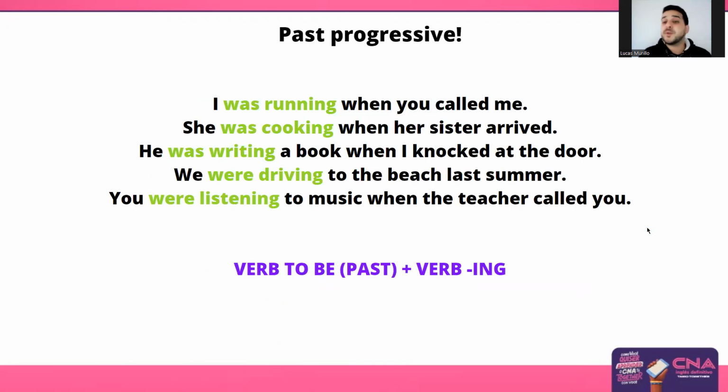And the past progressive, right? So an action that was in progress at some point in the past. I was running when you called me. She was cooking when her sister arrived. He was writing a book when I knocked at the door. We were driving to the beach last summer. You were listening to the music when the teacher called you, right? So remember, it's a verb to be in the past plus a verb in the -ing form, okay?